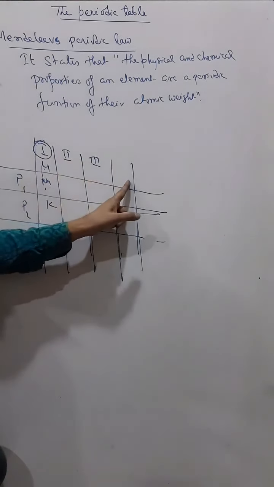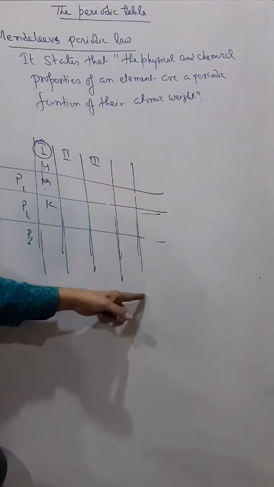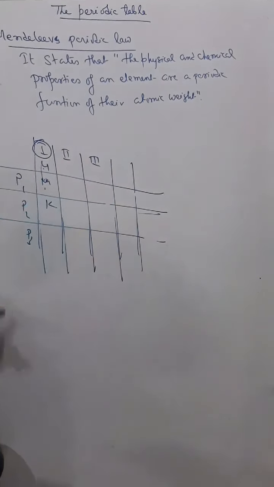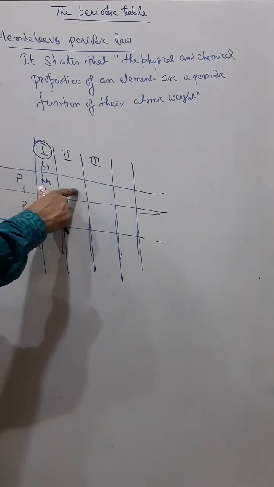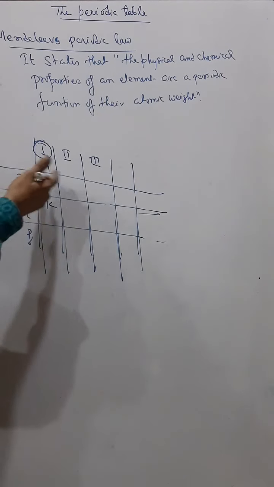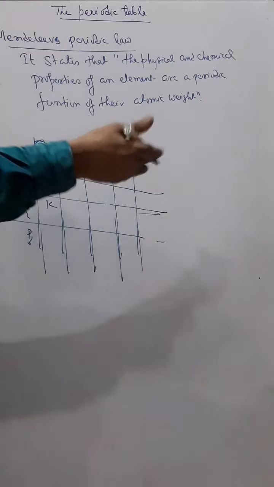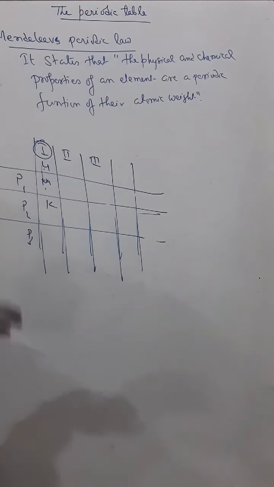As we go from left to right there is a gradual change in the property, not a sudden change, and therefore it is called a periodic table.